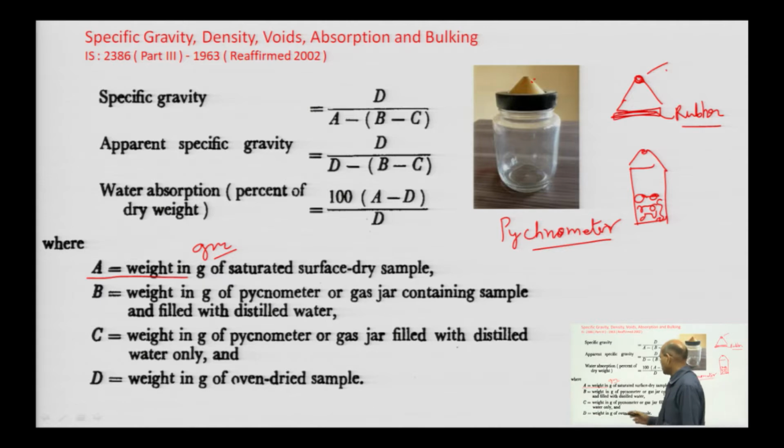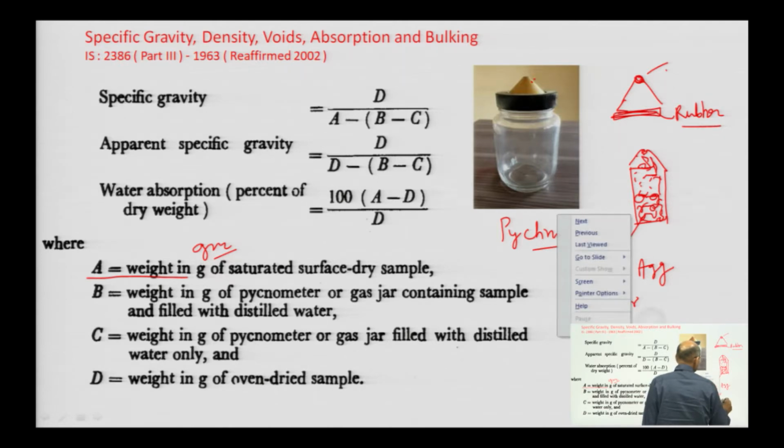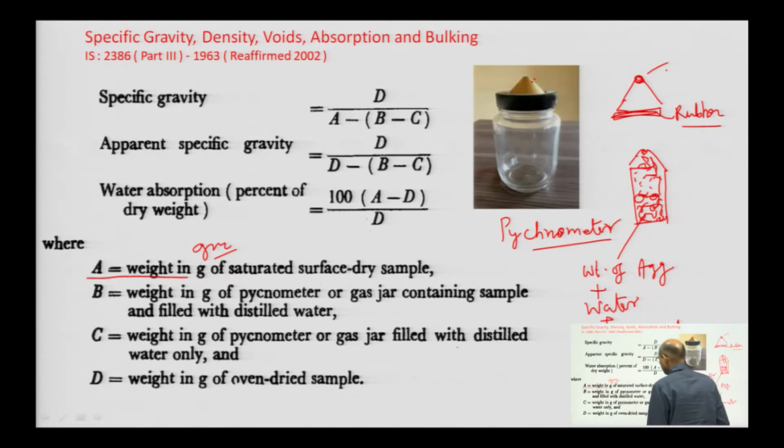This is B, the weight in grams of the pycnometer or gas jar containing the sample and filled with distilled water, that is, aggregate plus water plus pycnometer.